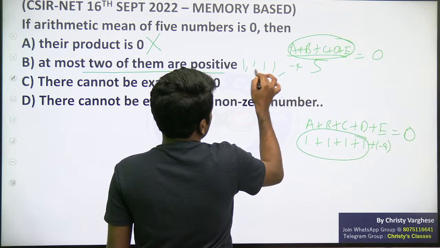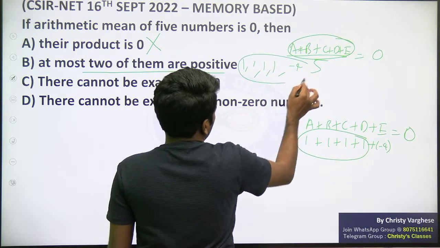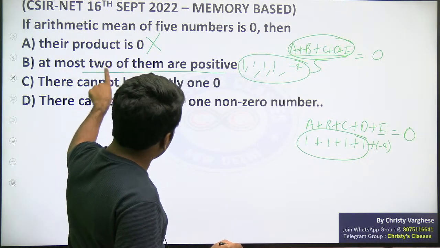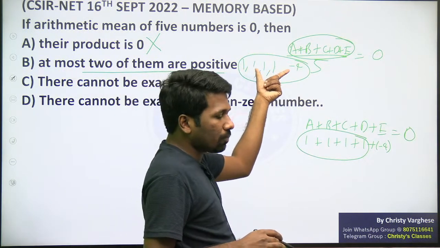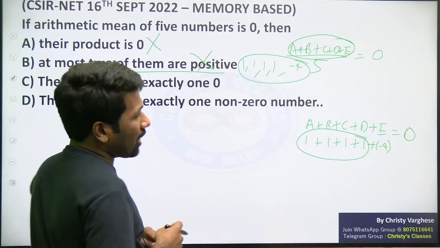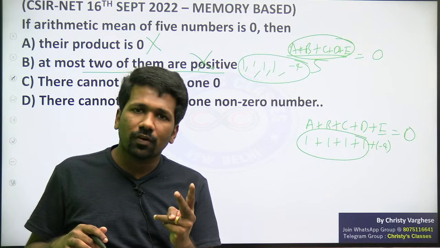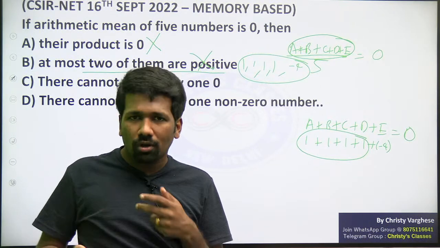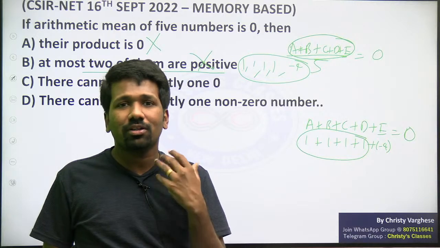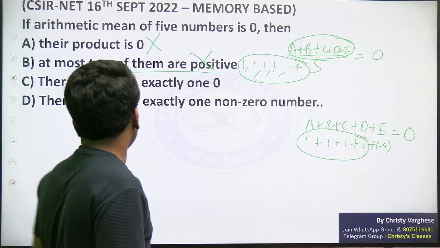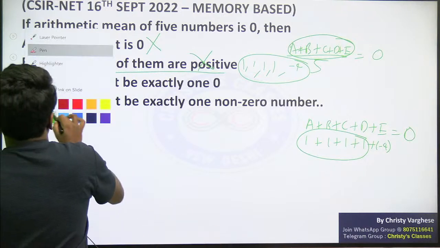It is a counterexample. Here 4 are positive, so this is also eliminated. I agree that in a case with 2 positive numbers the average can also be 0, if you conveniently take them, but it is not generally true. It is not always true. That is why option B is not the answer.